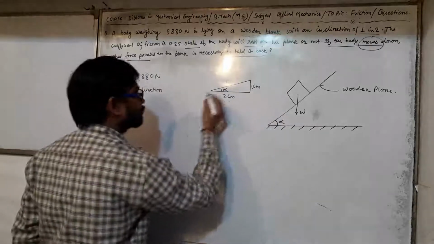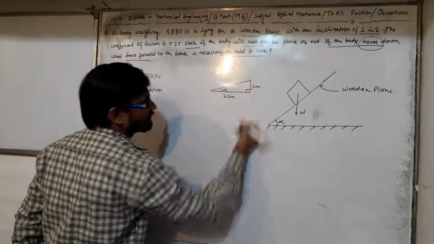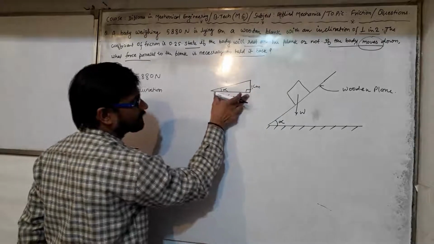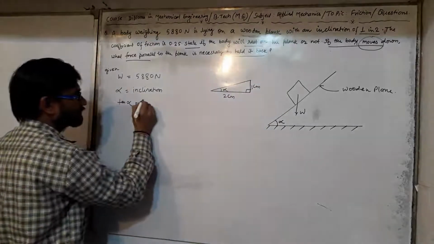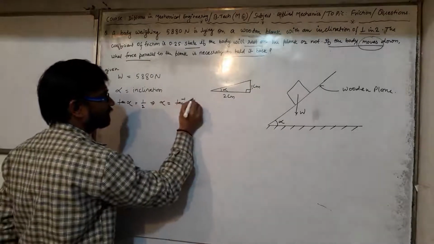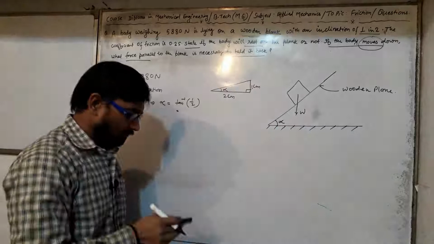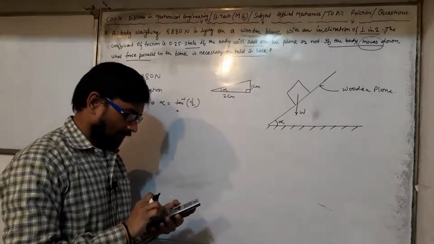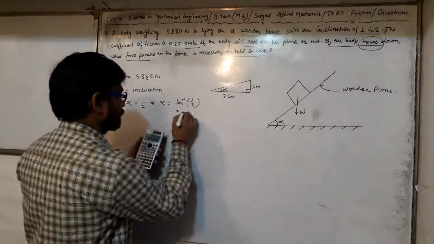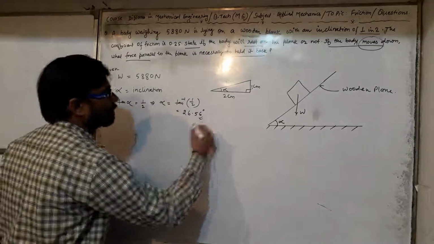For this right angle triangle, tan alpha is perpendicular upon base, which is 1/2. From here, alpha is tan inverse of 1/2, which I am calculating with the calculator: 26.56 degrees. So I have got the value of alpha.